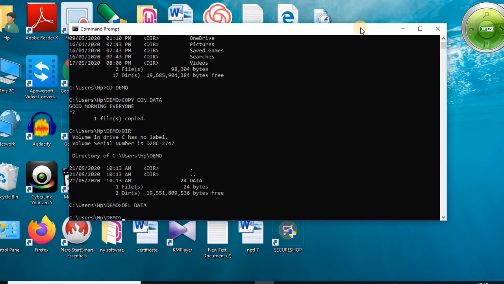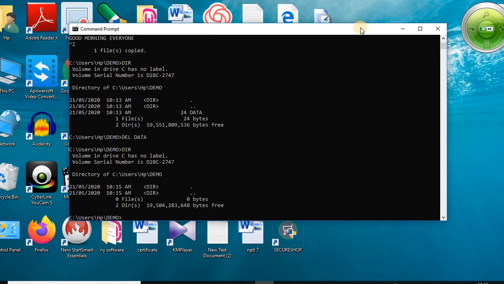How can we check that? There is again the dir command to display all the files from the system. So dir, then enter. Now the data file is permanently deleted from the system. For this purpose we can use the del command to delete files. Here we already deleted it permanently from the computer's memory. We cannot call it back. There is a command to recall those files.